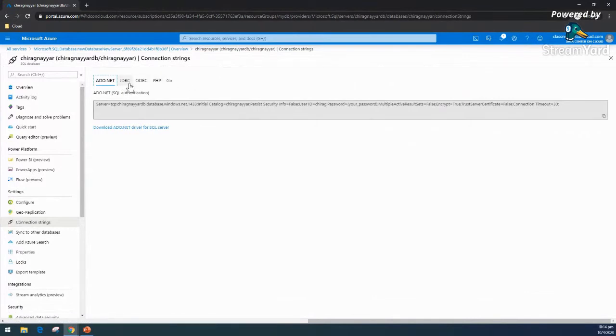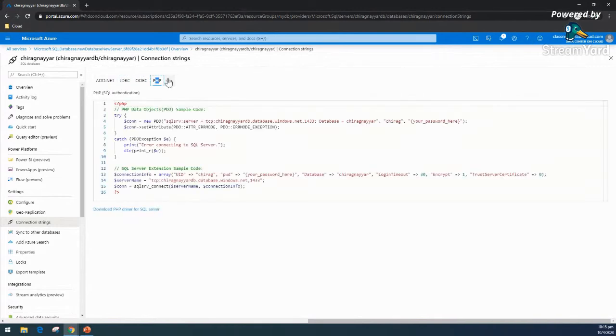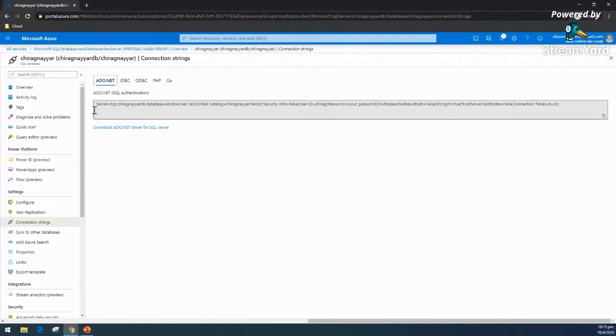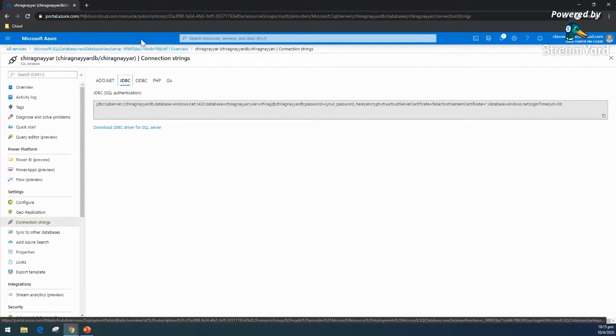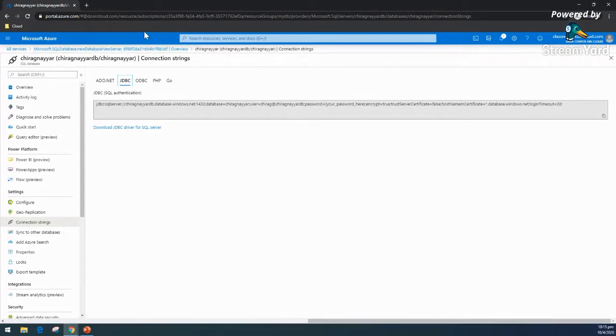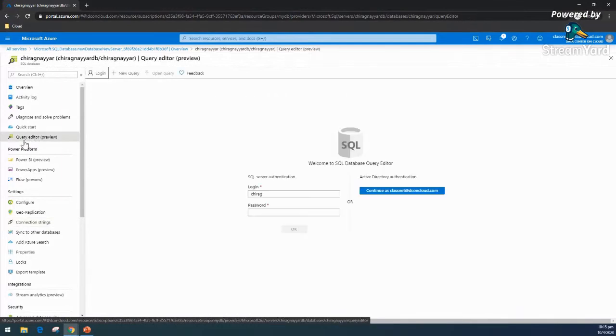I believe everyone knows JDBC, ODBC kind of things, and we can use all of those, and specific to PHP how the connection string can go. More or less, because Java and all those things will follow in this category, we can easily access it, because we can put our infrastructure application on App Service as well as VMs, right? So we can access it from here, or if let's say some Kubernetes cluster is going, we need to make sure everything comes under the same network and we can utilize it. And the beautiful thing is it is giving the query editor from here.